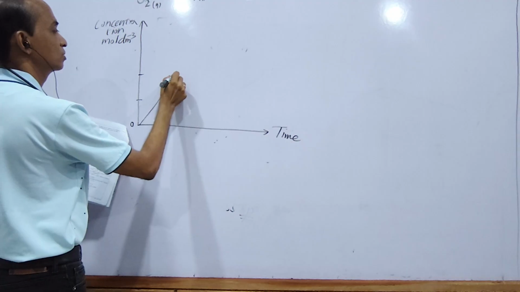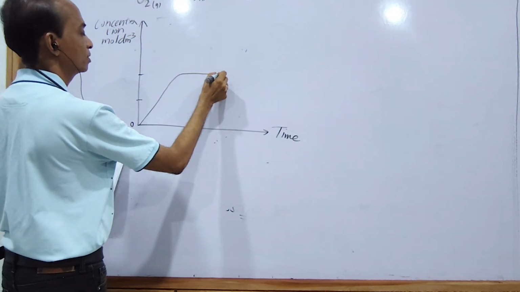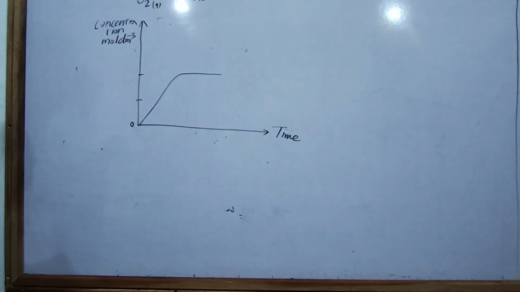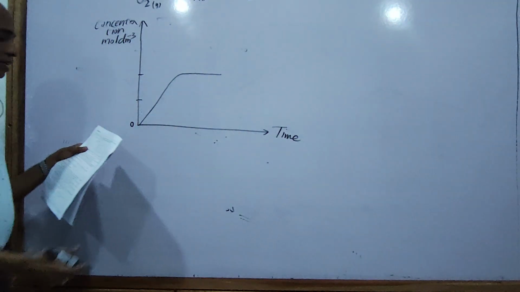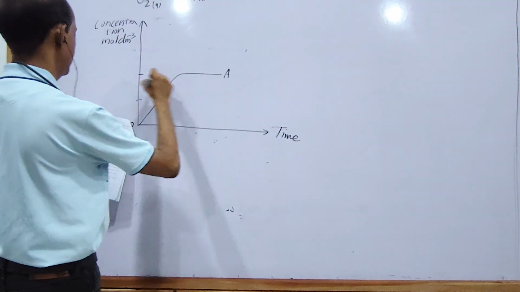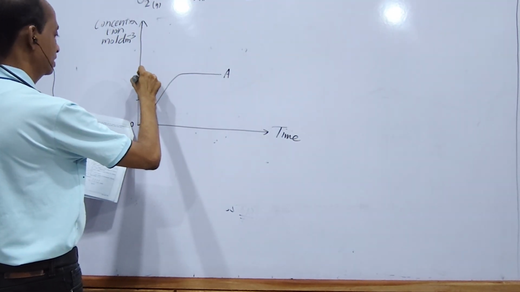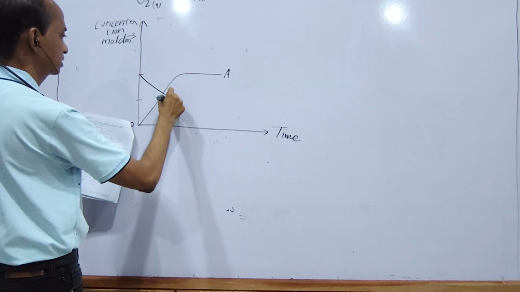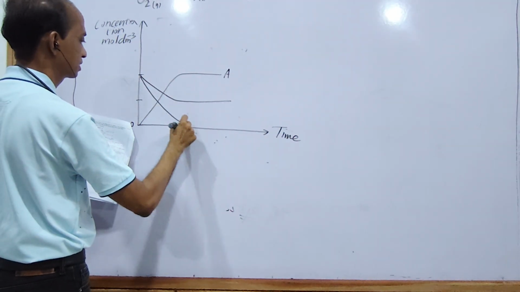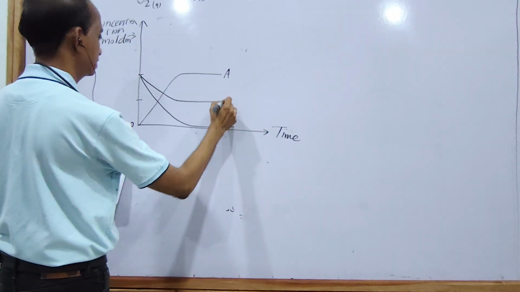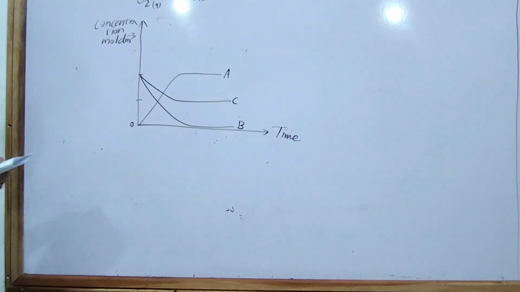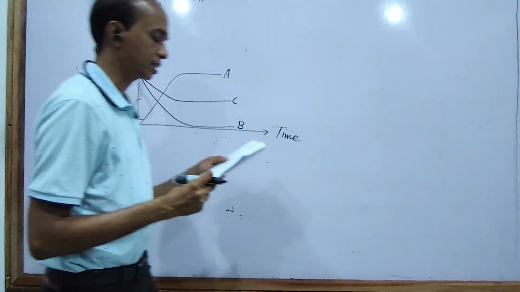I have a rough diagram that I uploaded to my Facebook page; you will get it from there. One curve is named A, the other is C, and B is also like this. They are like this.